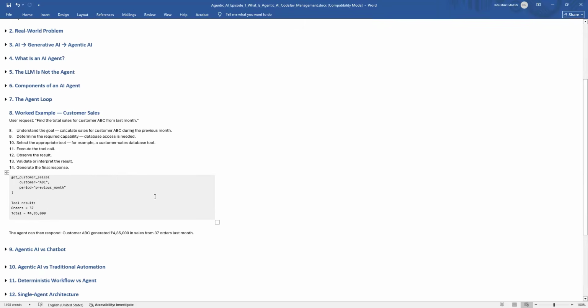So the agent can reason about what should happen next. Maybe the policy says that after 5 days of delay, the customer qualifies for a refund. Like the example I was giving, that my order has not arrived. Can you check what is happening? For that, it can think, and through API access and database access, it will fetch the details, and it can give me the proper response. So the agent can potentially initiate the appropriate process.